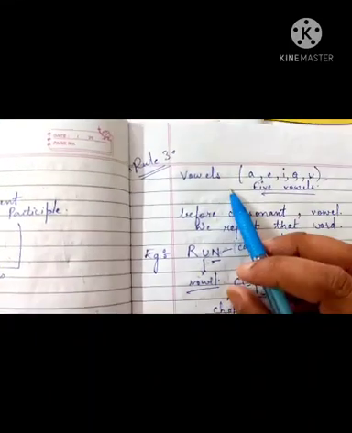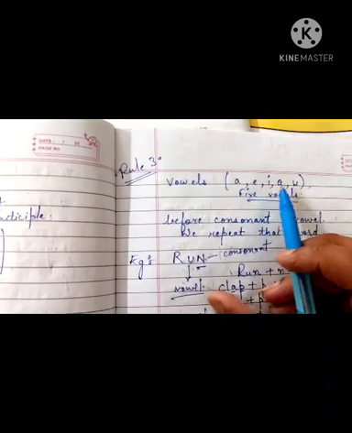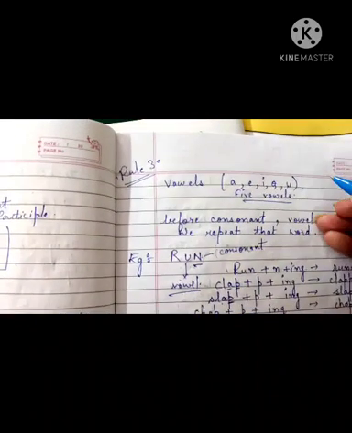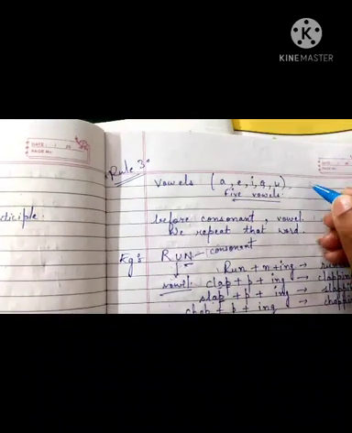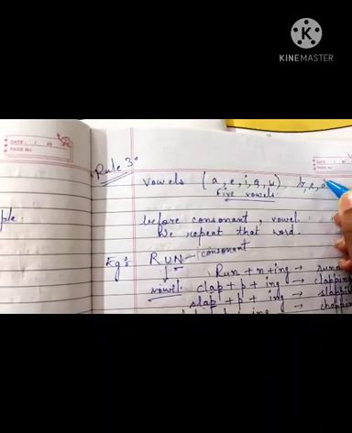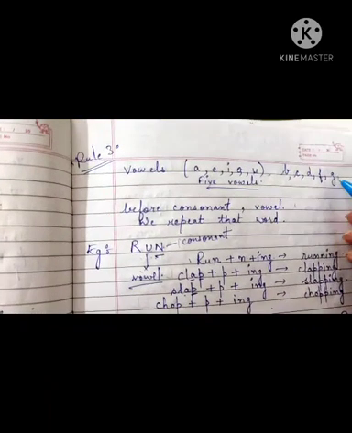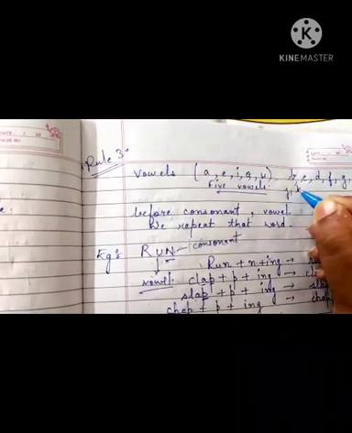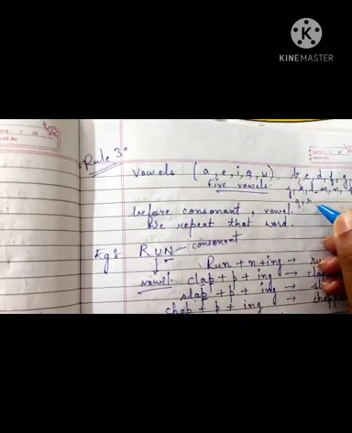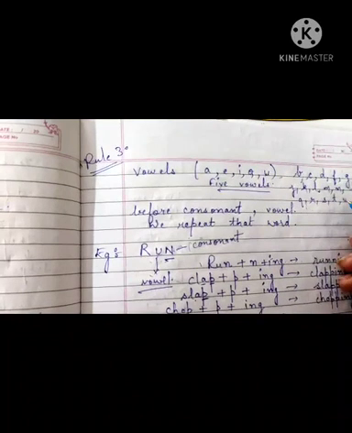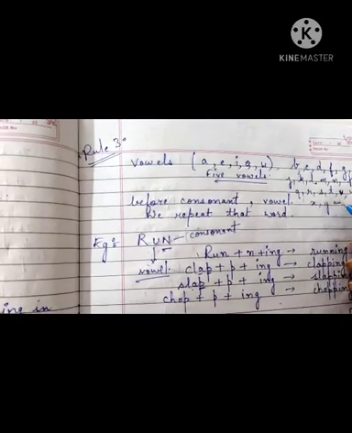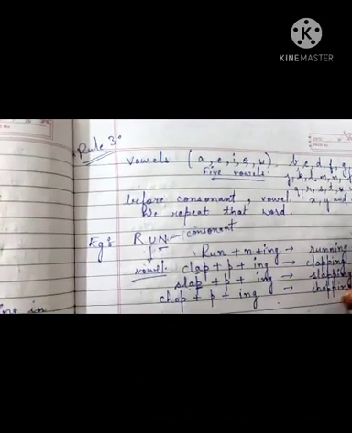You know very well, बच्चे, what are vowels? A, E, I, O, U. We have 5 vowels. Consonants क्या होते हैं बेटा, जो vowels नहीं होते हैं? Like A is a vowel, B is not a vowel. Then C is not a vowel. D, F, G, H, J, K, L, M, N, P, Q, R, S, T. U is a vowel. V, W, X, Y and Z. So these are the consonants.